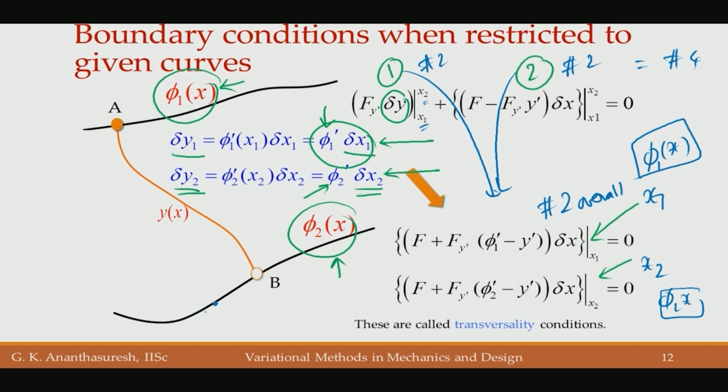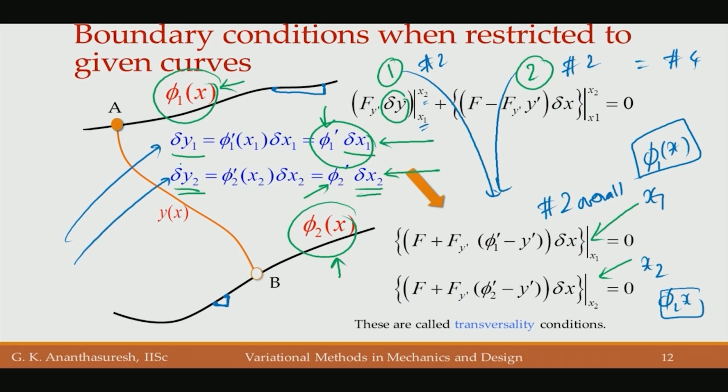Once I am here, if I have to be here, when I move delta x1 I also have to move delta y2. So those are constrained. Let me draw a little bigger, maybe somewhere here. If I move from there to here, if I move so much, I have to necessarily move delta y. That is what these relations are.